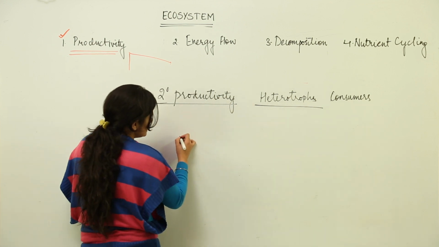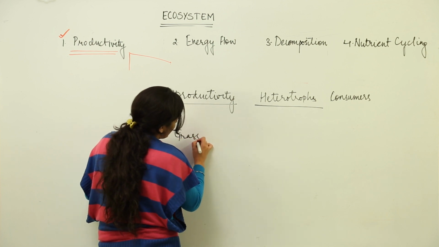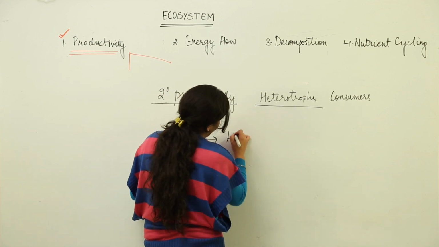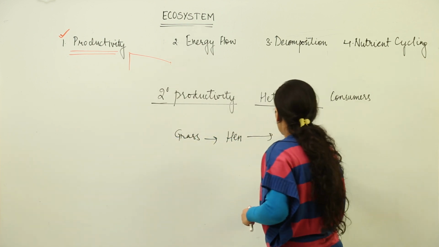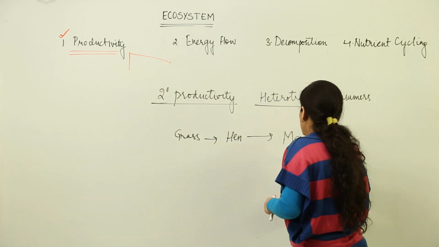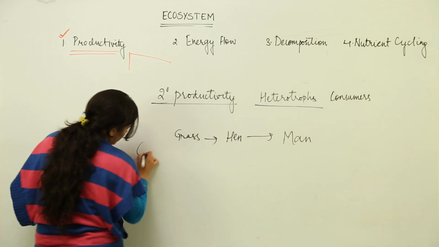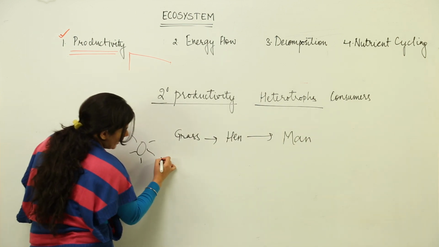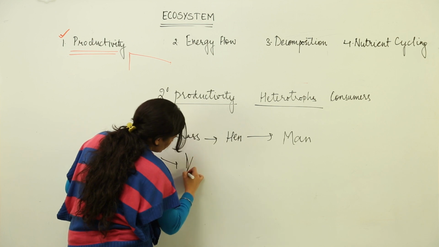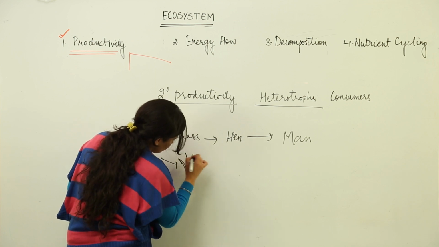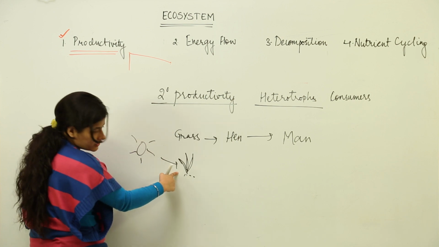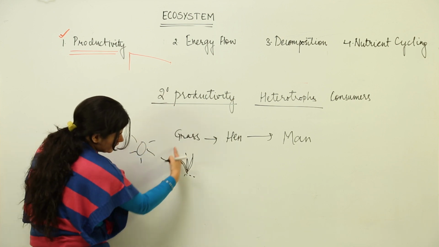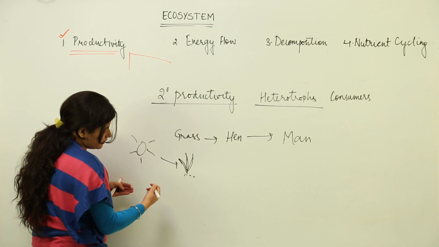So supposedly this is grass. Grass has been eaten by a hen. Supposedly somebody is feeding on this meat. It is a man. So grass has taken solar energy and grown to some size. Please excuse my diagrams in this term. This is supposedly the grass. This grass took the solar energy. It did that primary productivity out of which the respiratory losses were taken.